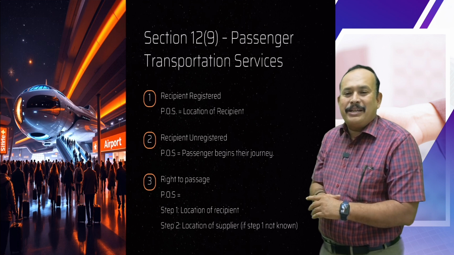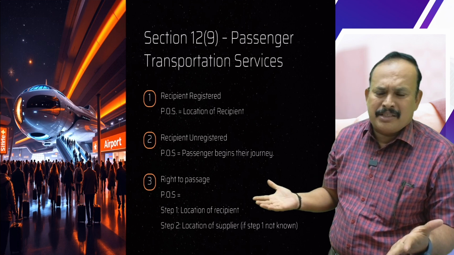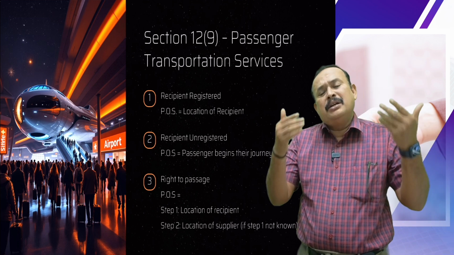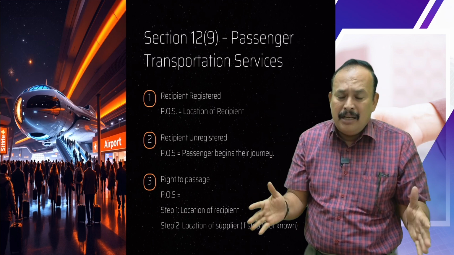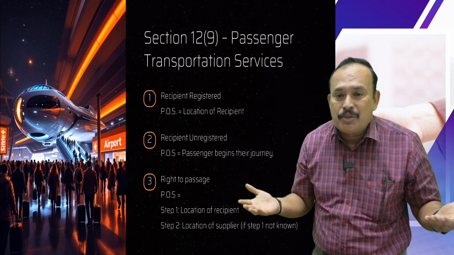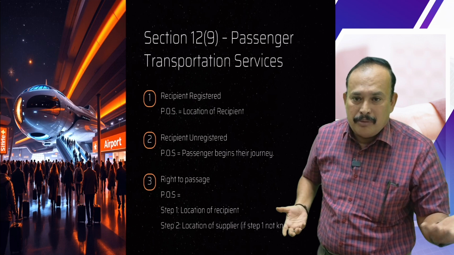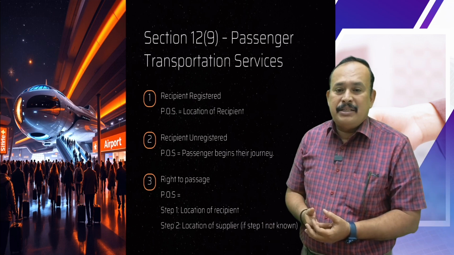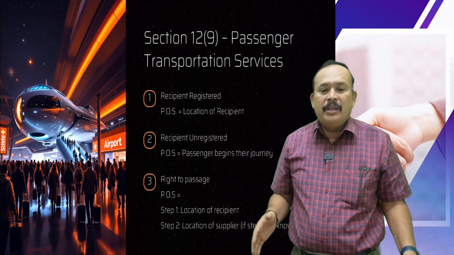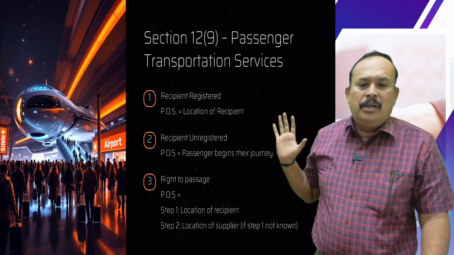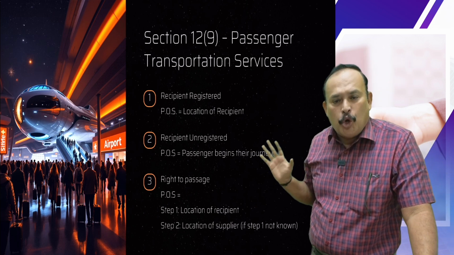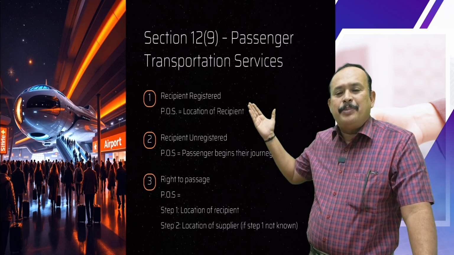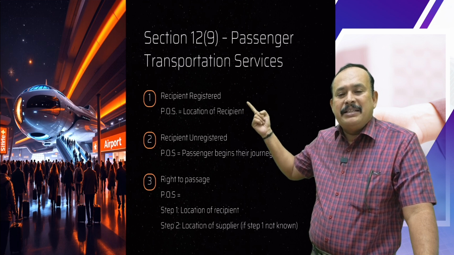Passenger transportation services: transport of passengers by rail, by bus, by air, or through a cruise vessel carrying the passengers, as the case may be. Simple. Place of supply is equal to the location of the recipient, if the recipient is a registered person.